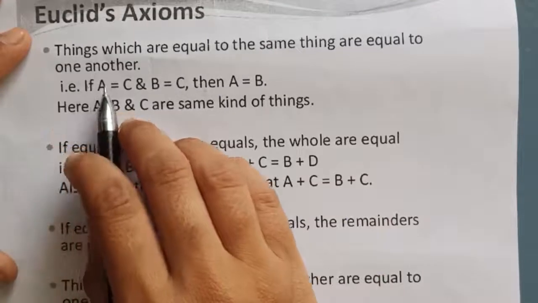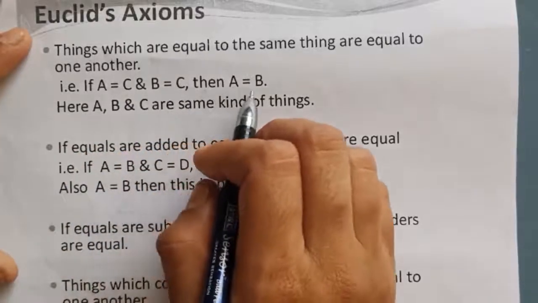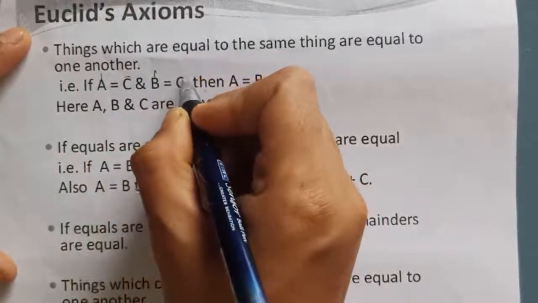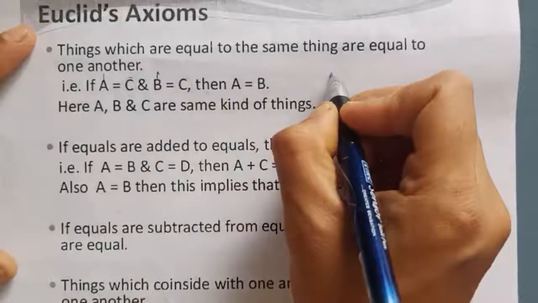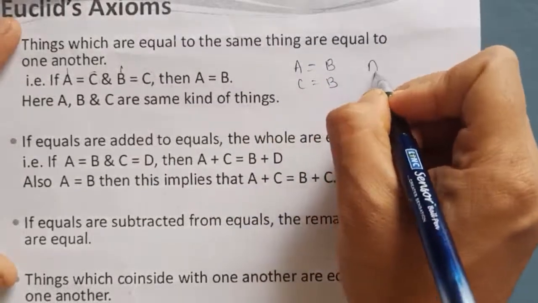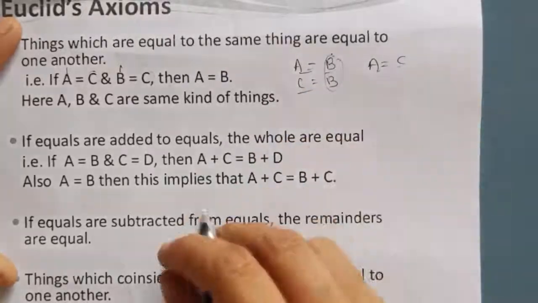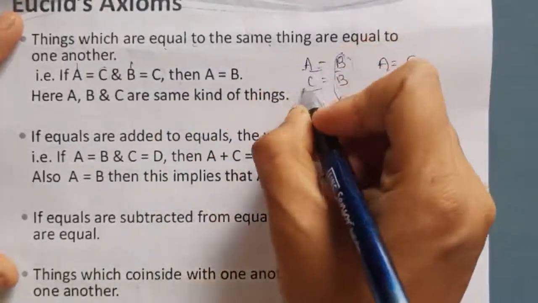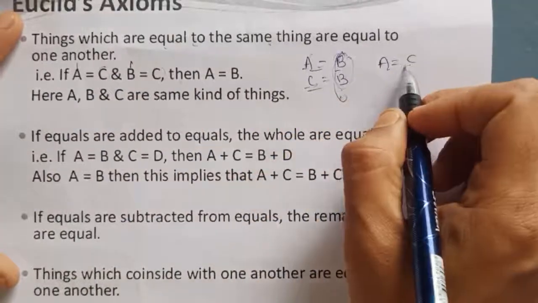For example, if A equals C and B equals C, then A equals B. Here A and B are both equal to C, so A equals B. Or, A equals B and C equals B, then A equals C. Here A and C are both equal to B, so A and C are equal to each other.